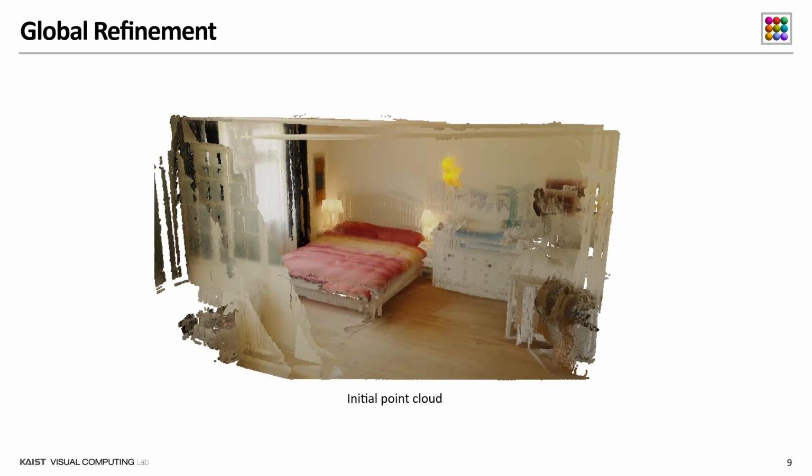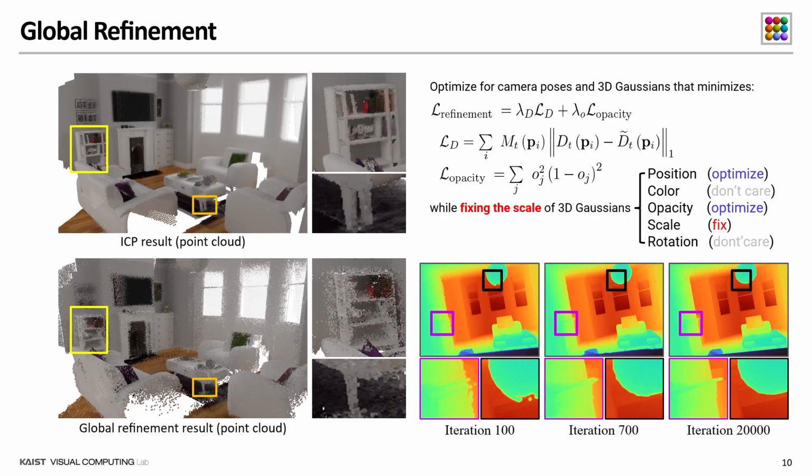This is a composite point cloud obtained by aligning all depth maps captured in the video. Although ICP worked well for each pair of neighboring camera views, they were not aligned well globally due to drift error. Therefore, we refined the transform matrices and the composite point cloud globally by optimizing 3D Gaussians initialized with them.